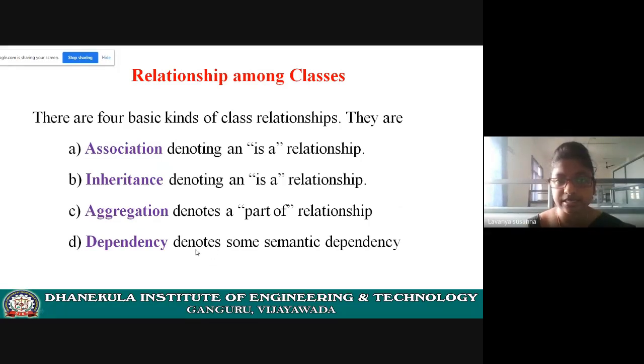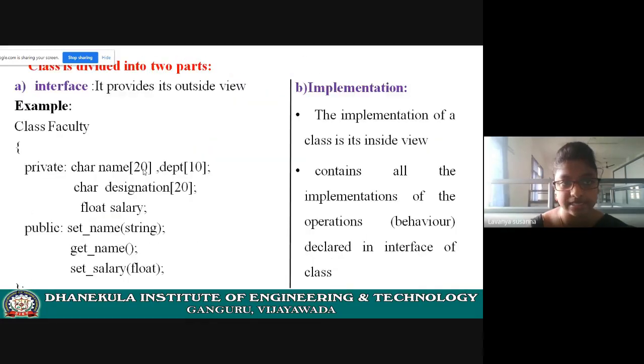Today we are going to discuss relationships among classes. In yesterday's class, we discussed the relationship between objects and the nature of the class. Now let me recap for 10 minutes what we discussed in the previous class. In the previous class, we discussed the relationship between the objects. Let us see it.